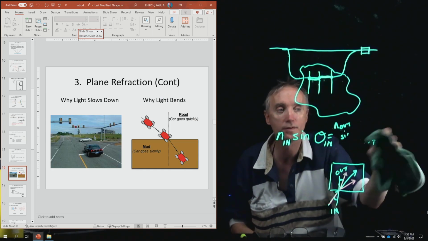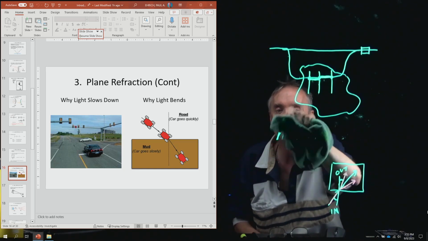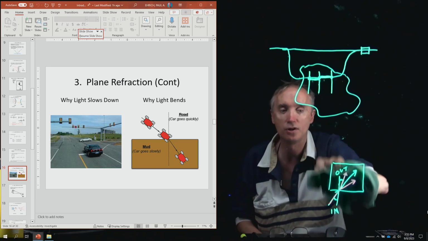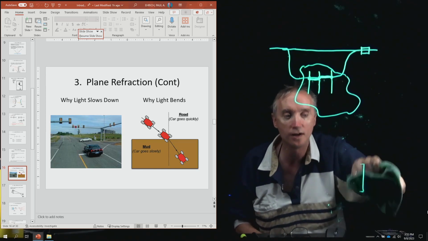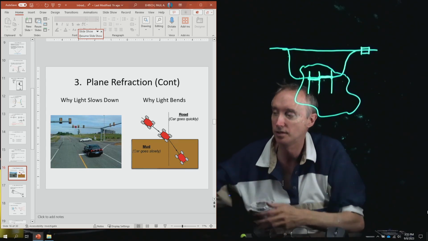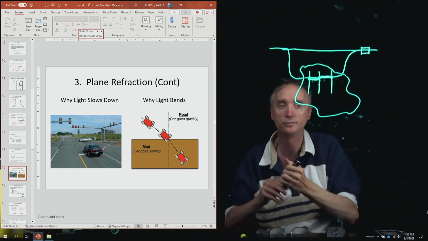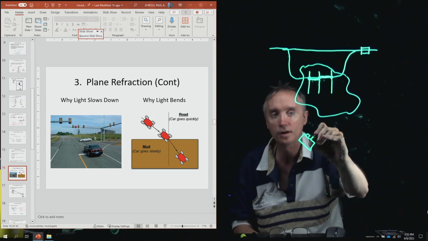And so that's what the second picture is for. The second picture is going to show a car going from dry grass onto mud. So here we've got a car up here, and now this represents the 4 wheels on the car.